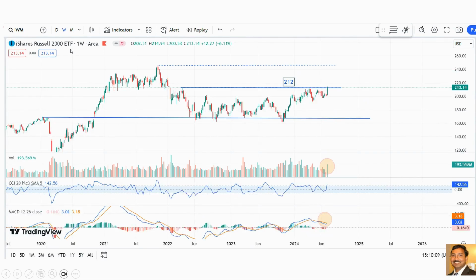And this is the IWM weekly chart. It hit my 212 level with a huge green candle and huge volume. My MACD is curling upside, and the CCI is going upside, which is a very good sign for the small caps. If it breaks this one, the measured target is 245. Let's see whether it hits that dotted line.